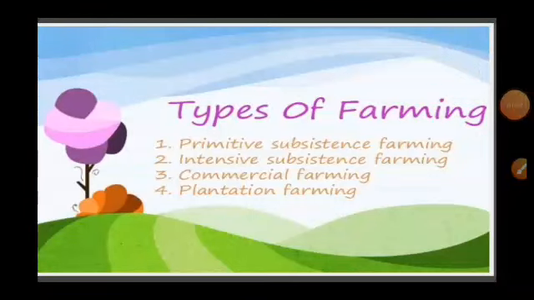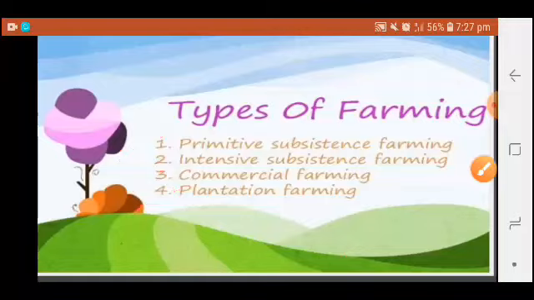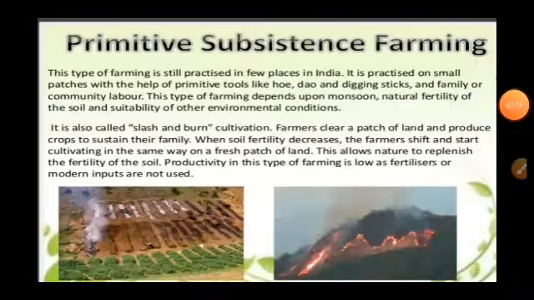Next, types of farming. There are many types of farming. Basically we have primitive subsistence farming, then intensive subsistence farming, then commercial farming, and then plantation farming. One by one we will try to understand these kinds of farming. Okay, so we start from primitive subsistence farming.